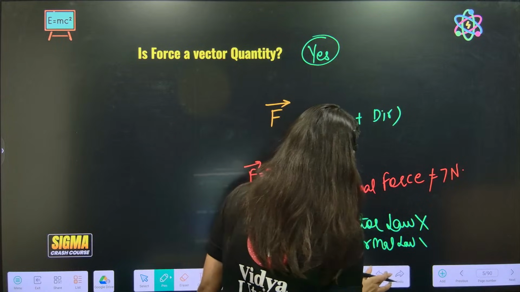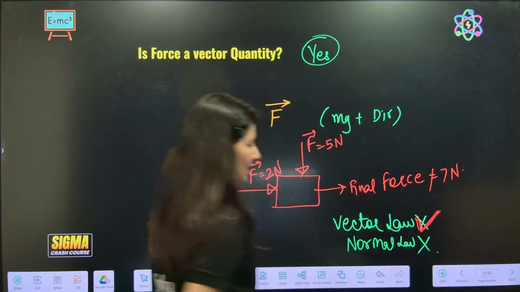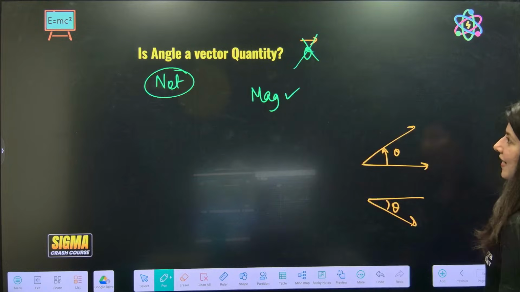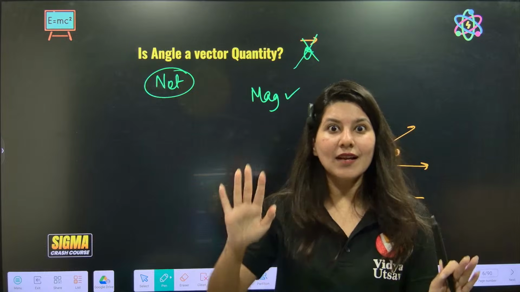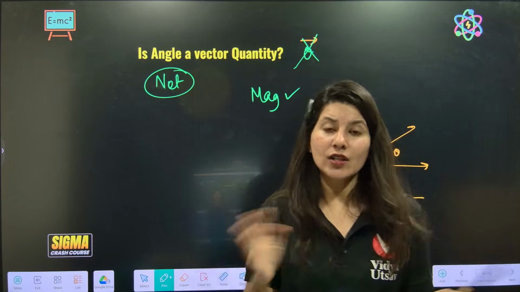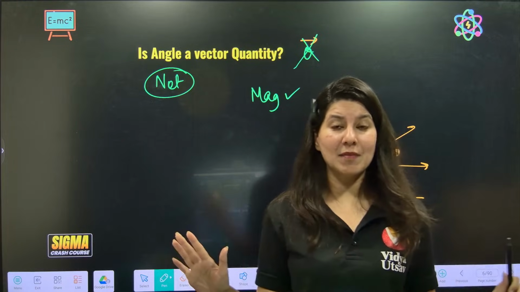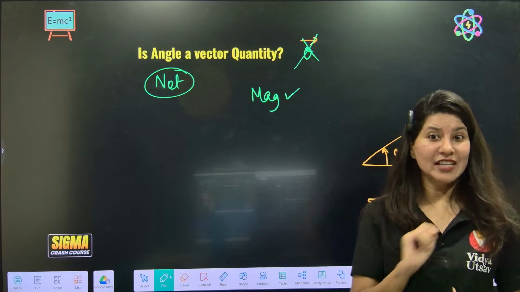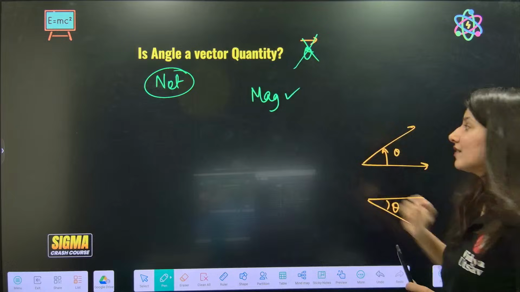Vector law tick, and normal law cross. Right? Now you are understanding. That angle again. Now 30 degree plus 20 degree. Tell me, 30 plus 20 or 30 minus 20? Normal laws we are following, normal mathematical algebraic laws. Vector law we are not following. So it does not obey vector law. Hence this is not a vector quantity.